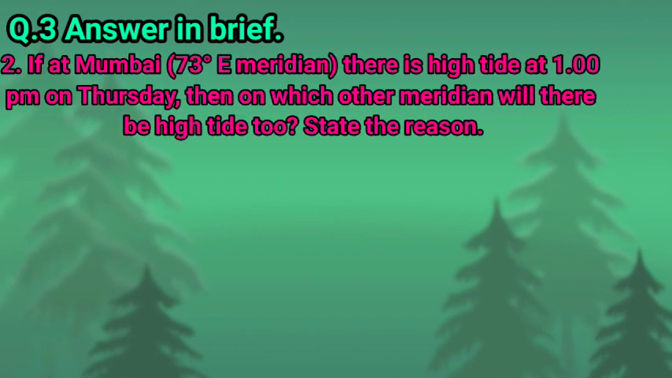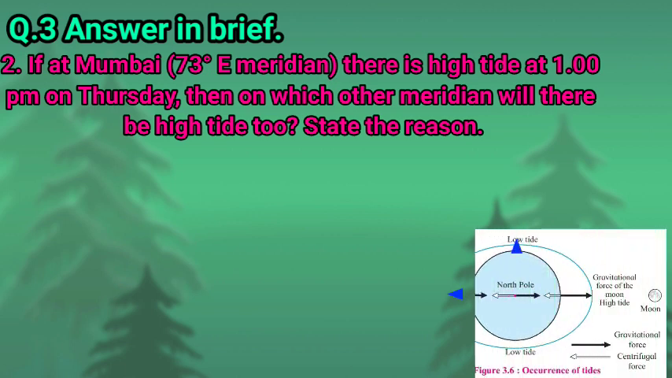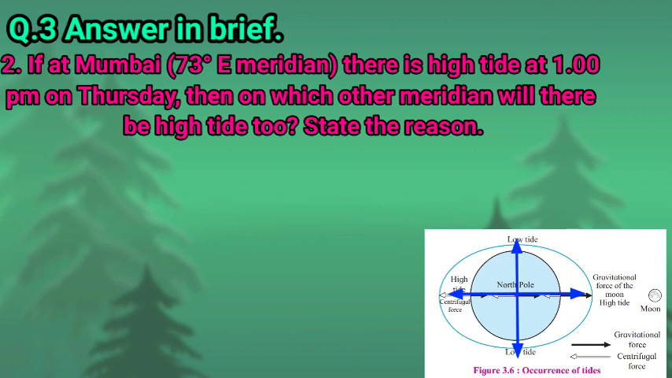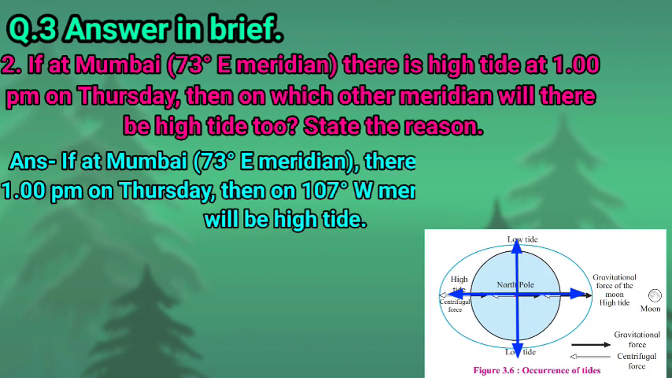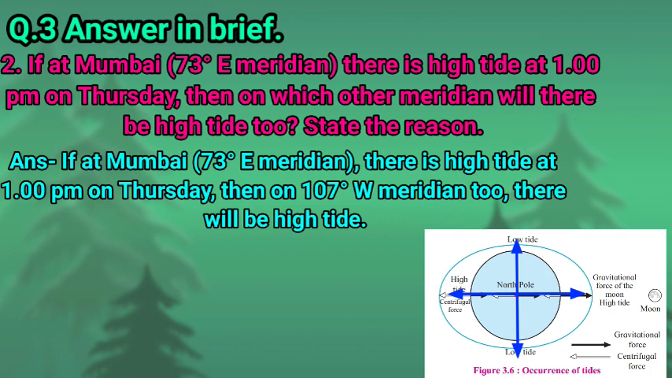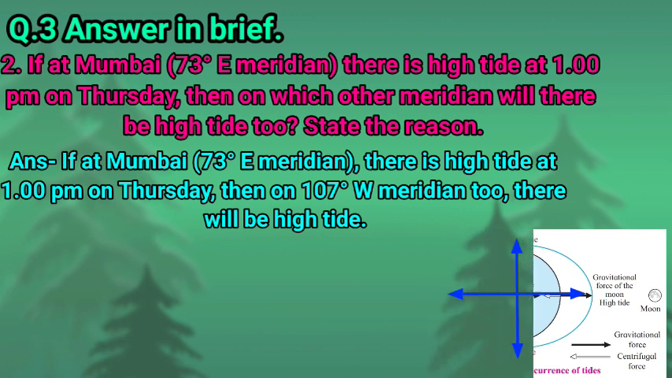Next, question number 2. If at Mumbai, which is located at 73 degree east meridian, there is a high tide at 1 p.m. on Thursday, then on which other meridian will there be high tide too? State the reason. So children, we had learned a place on the earth located at the opposite point of a place experiencing high tide and low tide also experiences high tide and low tide respectively at the same time. So children, if at Mumbai, which is located at 73 degree east meridian, there is a high tide at 1 p.m. on Thursday, then on 107 west meridian too, there will be high tide.